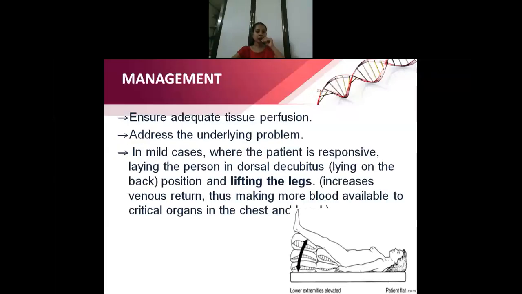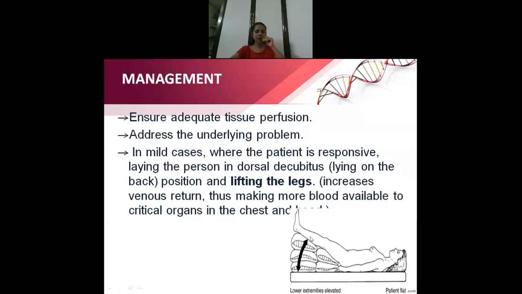How to manage a patient with hypotension? First of all, our main goal should be to prevent any complications and to provide adequate perfusion, that is adequate blood flow or oxygenation to all the vital organs. So immediately what we used to do previously is lifting the legs, that is foot end elevation. Okay, foot end will be elevated. Here you can see it in the figure. The lower extremities of foot end is elevated and patient is lying down straight here.